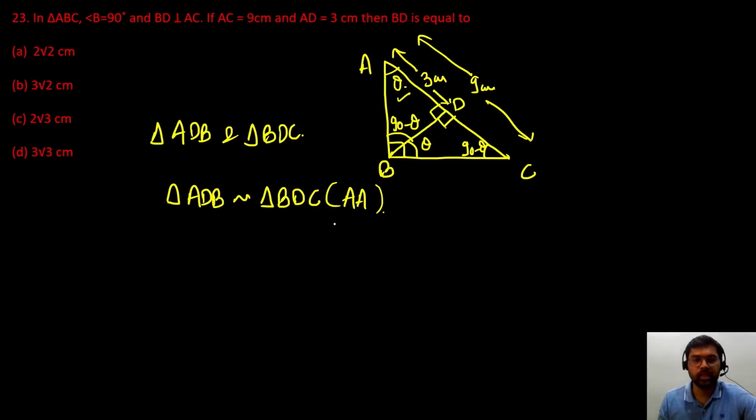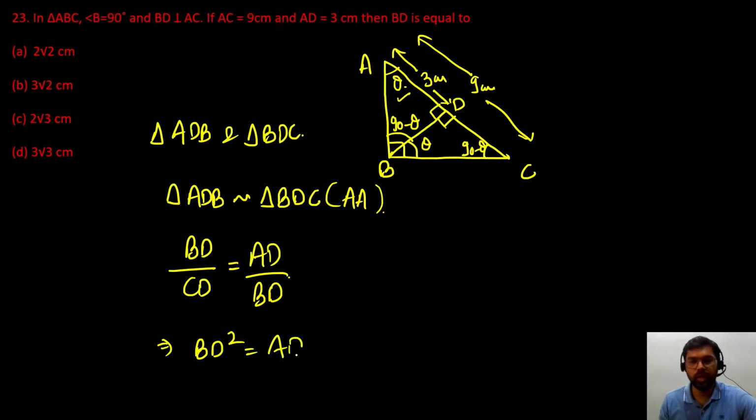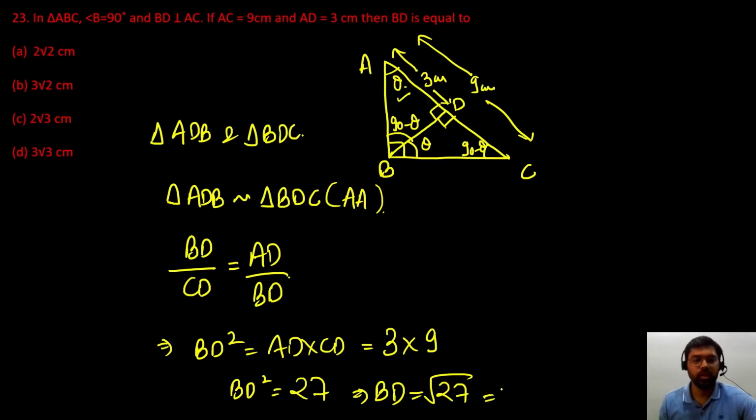Since the triangles are similar, the sides are proportional. So BD by CD is equal to AD by BD. We have to find BD, so BD square is equal to AD multiplied by CD. AD is 3, CD is 9. So BD square is 27, and the square root of 27 is 3 root 3. So our answer is option D.